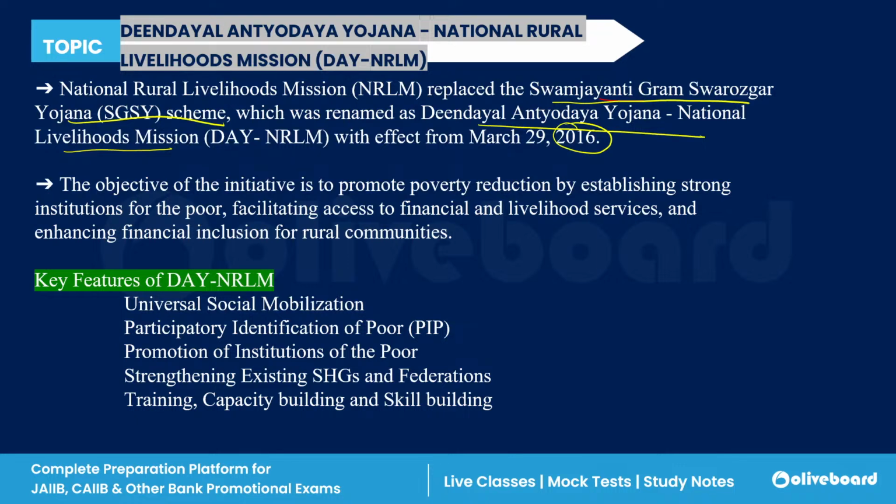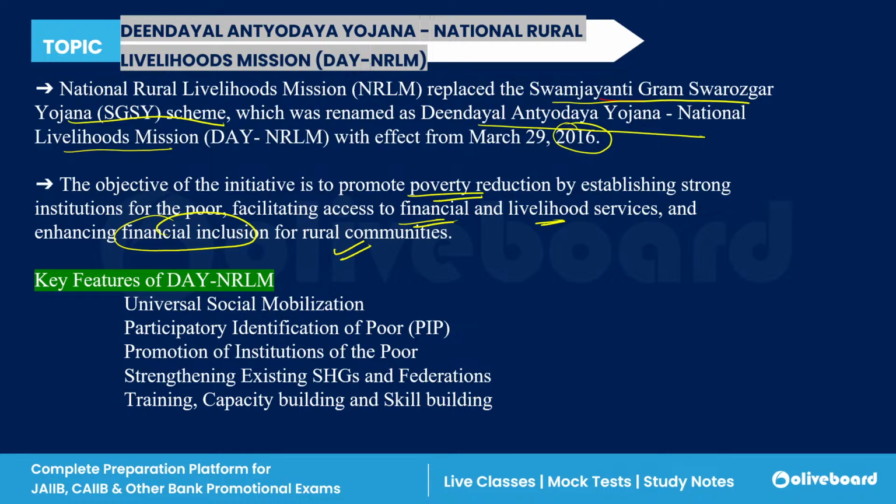What was the main objective behind introducing this scheme? It is to maintain and increase the quality of life of rural livelihoods. It promotes rural livelihood and poverty reduction by establishing strong institutions and providing access to financial and livelihood services to enhance financial inclusion for rural communities.